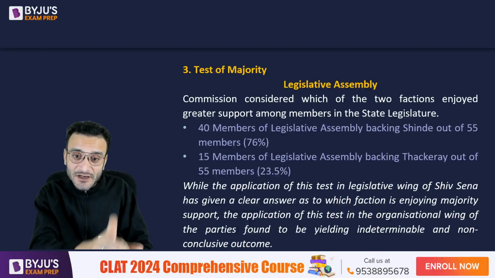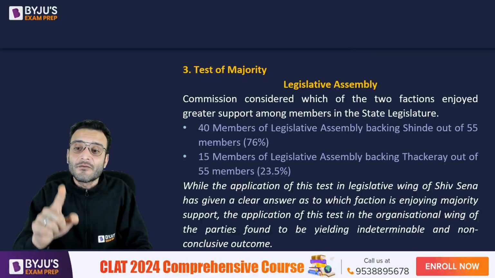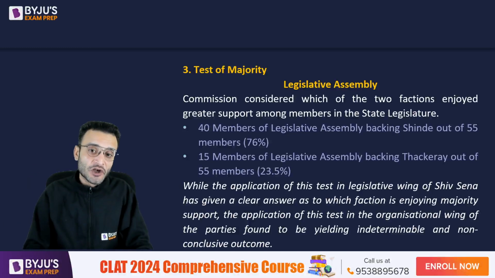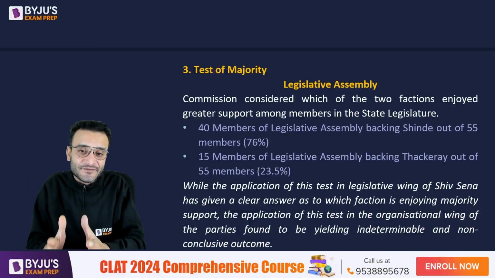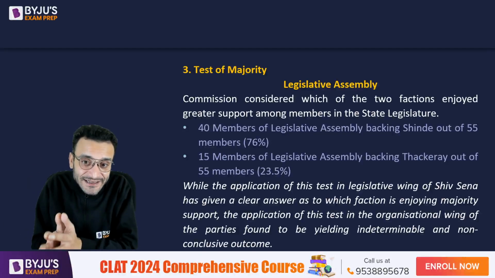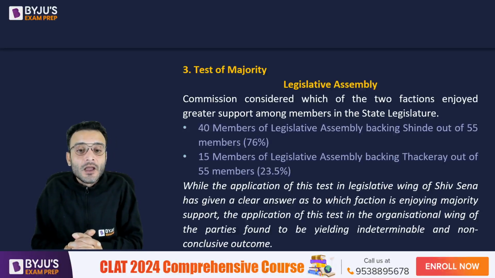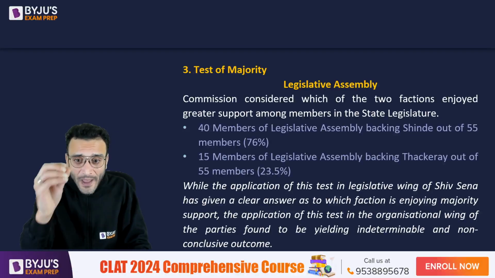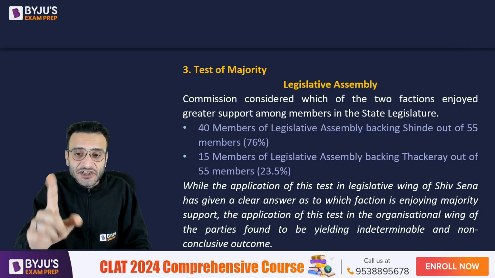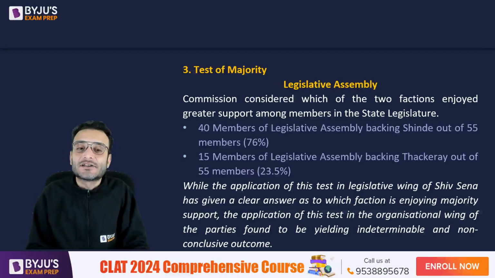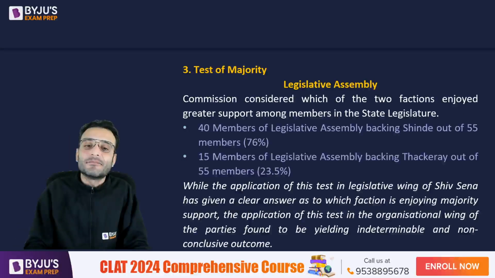And 15 members out of 55 are with Uddhav Thackeray. So Uddhav Thackeray in the Legislative Assembly has 23.5%, whereas the Shinde group has 76%, 40 members and 15 members.